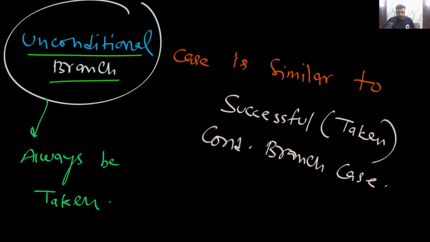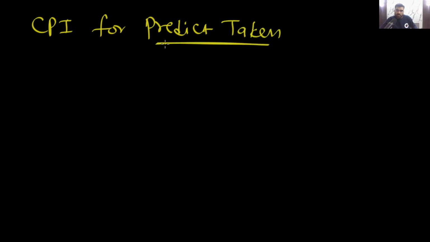Now finally you tell me the answer for predict taken. What will be the final CPI for predict taken branch prediction? Very simple. There are 60% conditional branch instructions. Remember, for a normal instruction there will be 1. This is the normal, ideal CPI, that every instruction will take 1 cycle. Plus